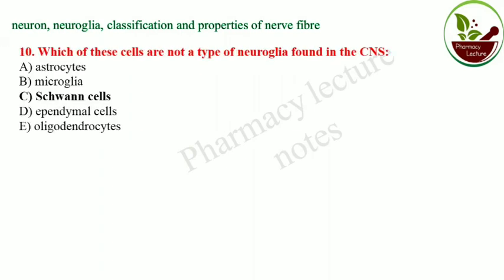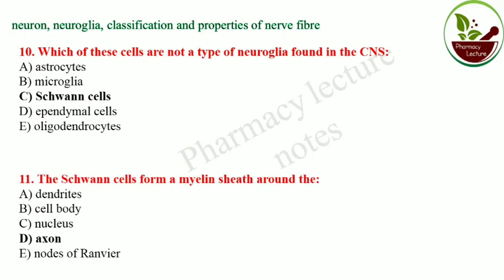Now comes the second part, that is neuron, neuroglia, classification and properties of nerve fiber. Which of the following cells is not a type of neuroglia found in the central nervous system? That is Schwann cell. The others come under neuroglia found in the central nervous system, whereas the Schwann cell forms the myelin sheath around the axon.